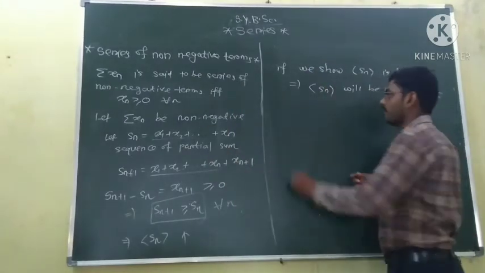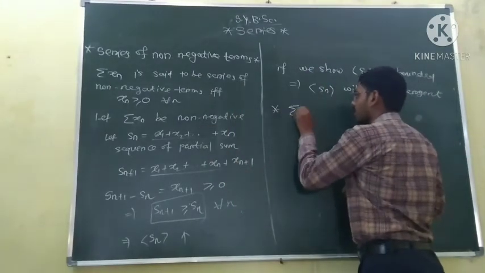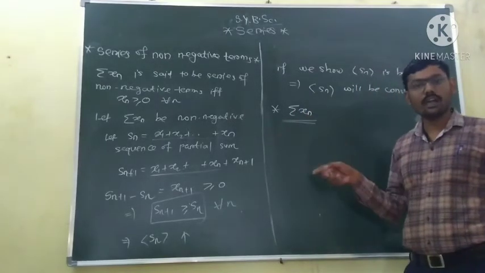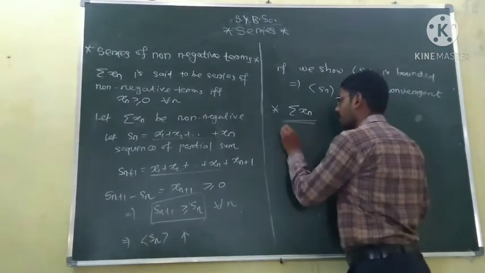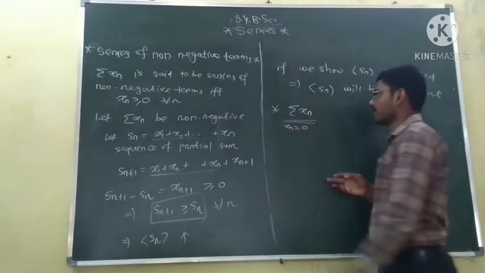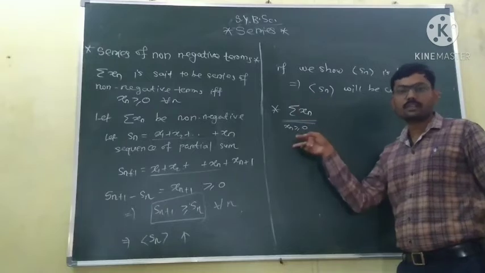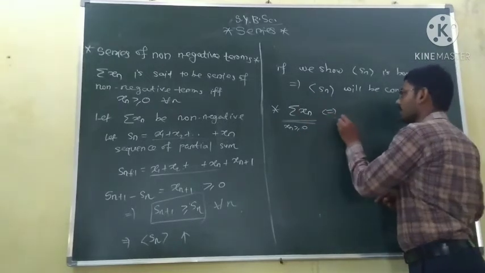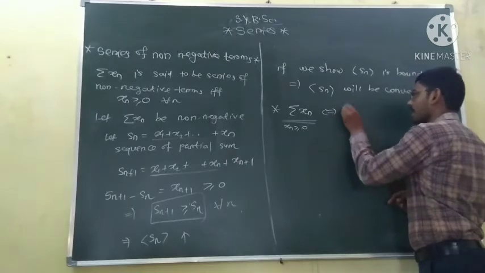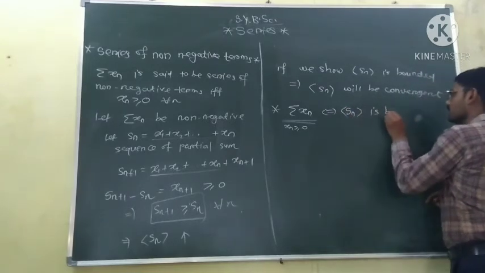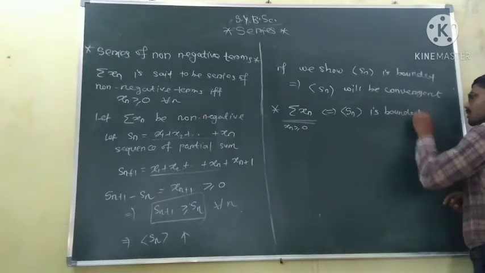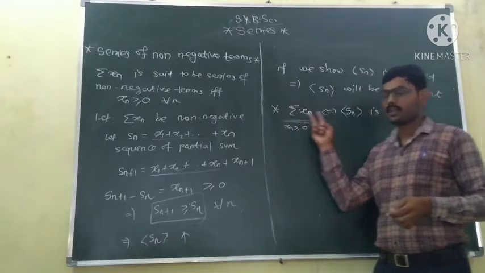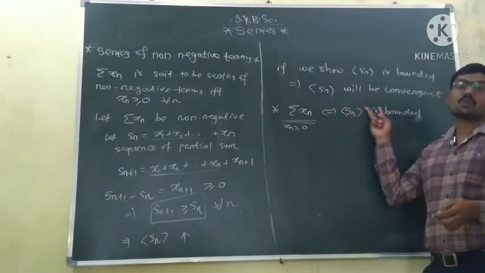So write this down: a series of non-negative terms, xn greater than or equal to 0, is convergent if and only if the sequence of partial sums Sn is bounded. In general, we know a series is convergent if and only if the sequence of partial sums is convergent.